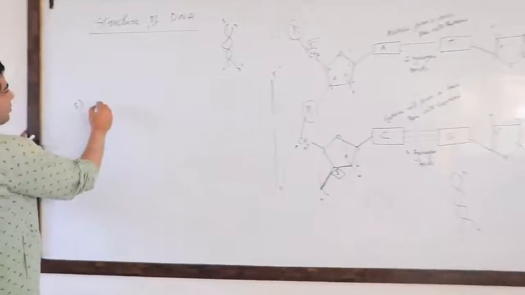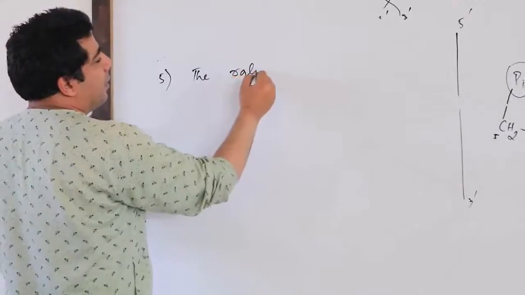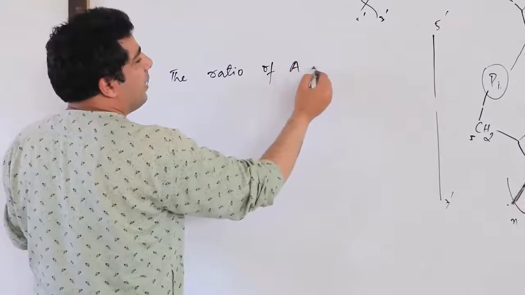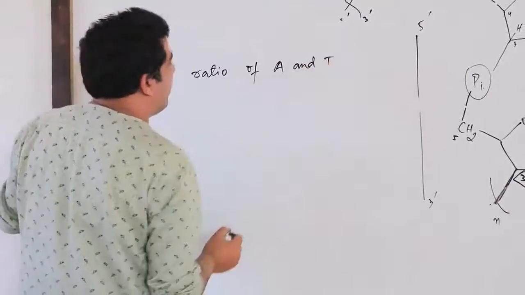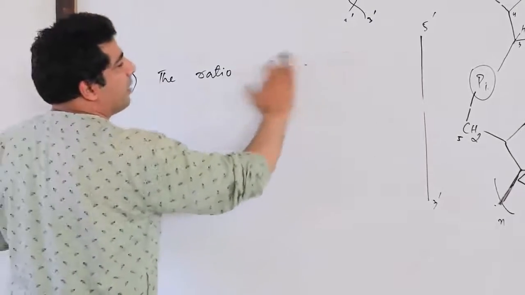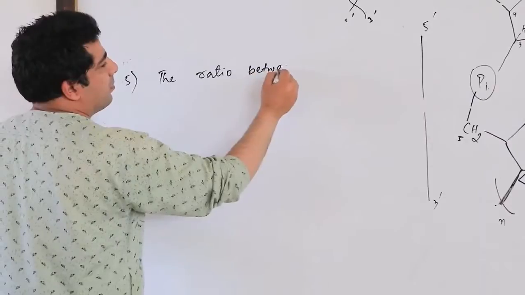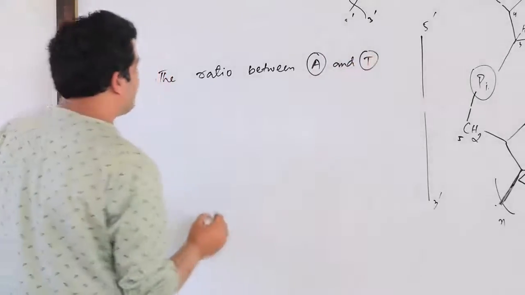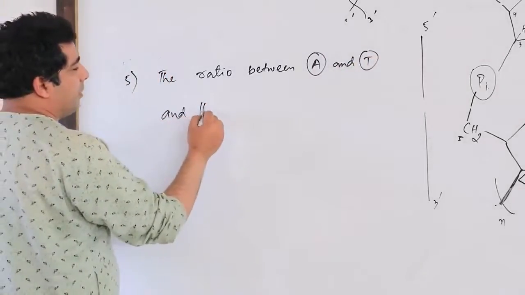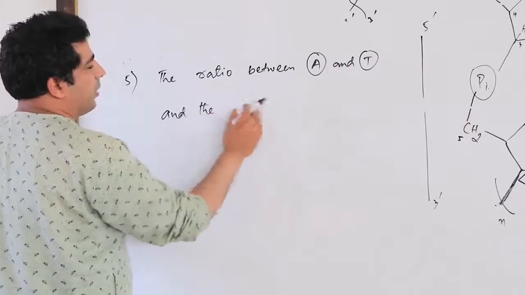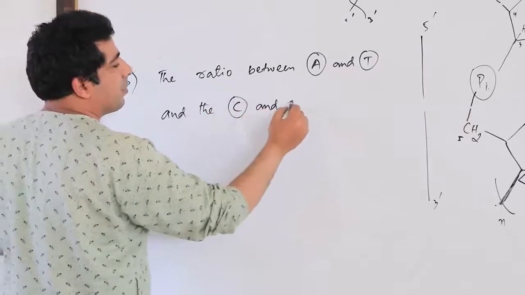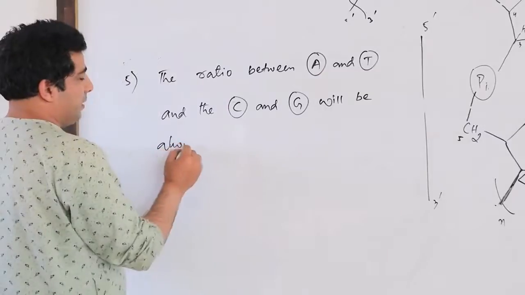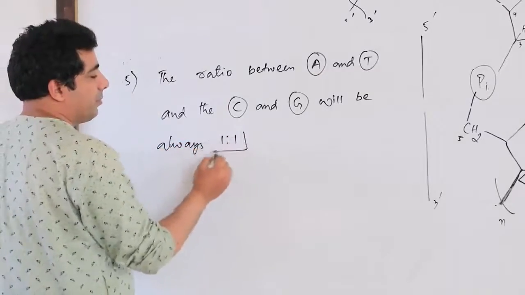So I will write down the ratio of adenine and thymine, or we can say the ratio between adenine and thymine, and the cytosine and guanine will always be 1:1.